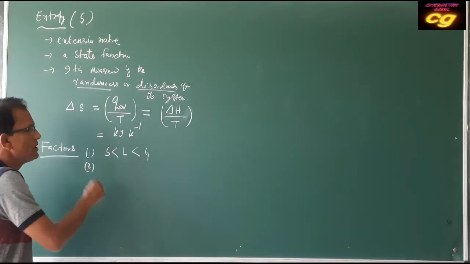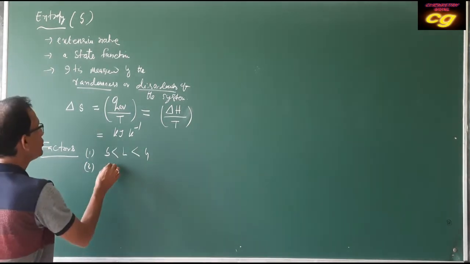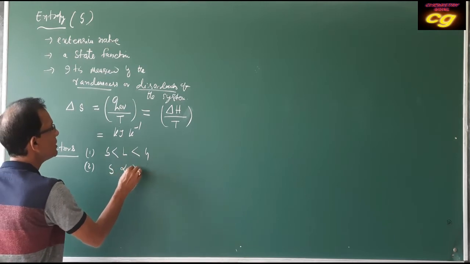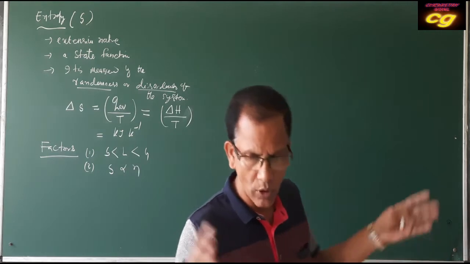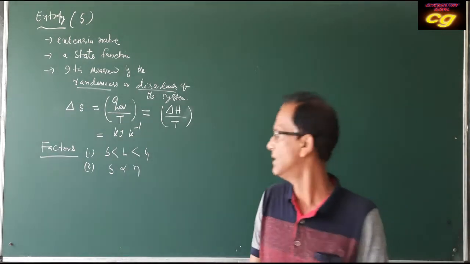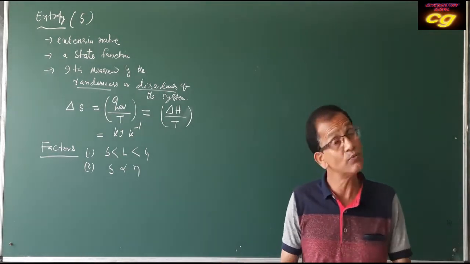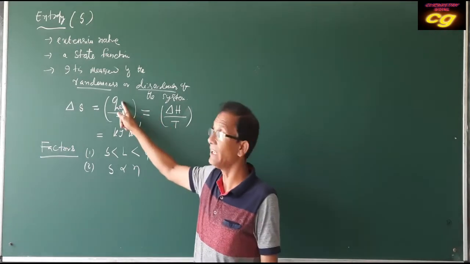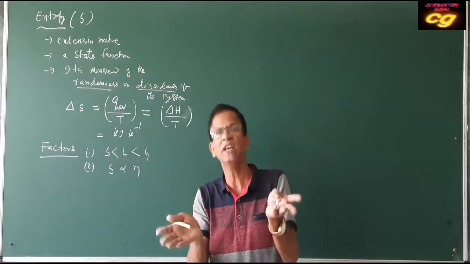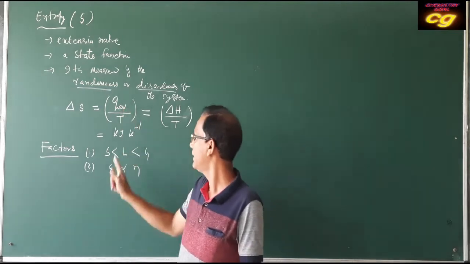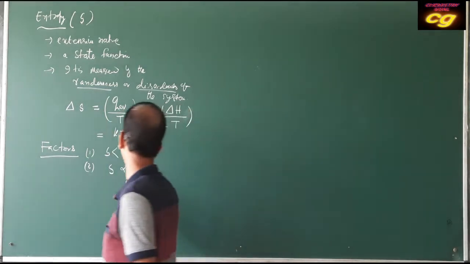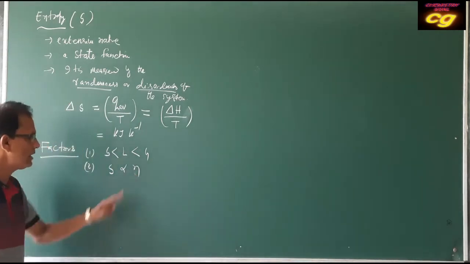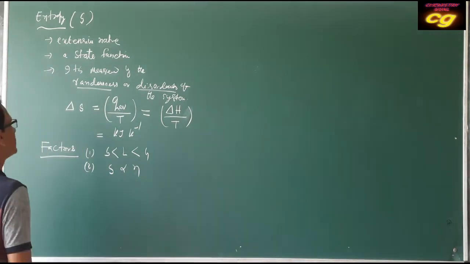Second factor is number of moles. Entropy is also directly proportional to number of moles. If you take more number of molecules, more substance, then entropy will be more, because more amount of heat will be taken. If you take more substance, more heat will be absorbed. That's why the entropy change will be maximum if the number of moles, number of molecules are more.